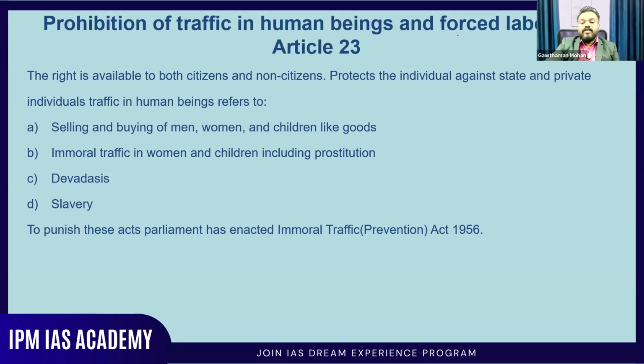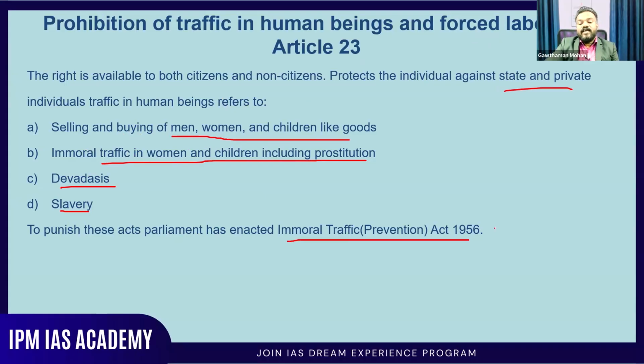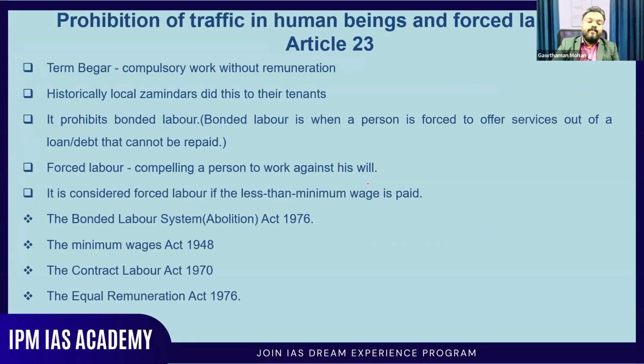The right is available to both citizens and non-citizens, and protects individuals against the state and private individuals from traffic in human beings. Basically, what does trafficking mean? Selling and buying of men, women, and children like goods. Then immoral traffic in women and children, including prostitution. The system of devadasis, slavery, all these things are abolished based on this, prohibited based on this particular article, Article 23 of the Indian Constitution. The Parliament has enacted the Immoral Traffic Prevention Act in 1956. So that is Article 23.